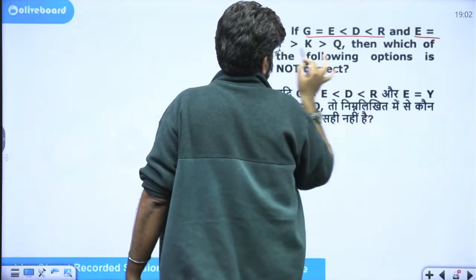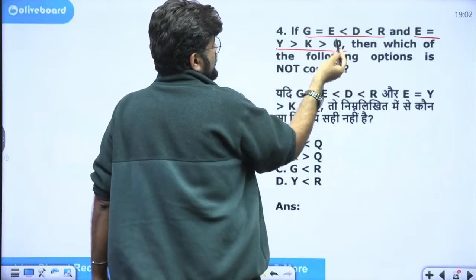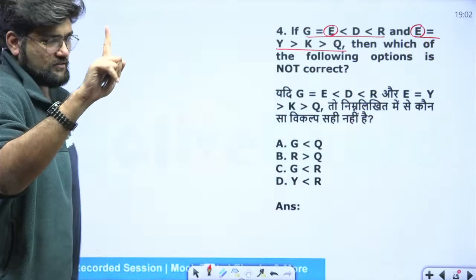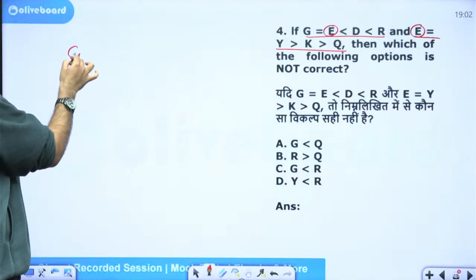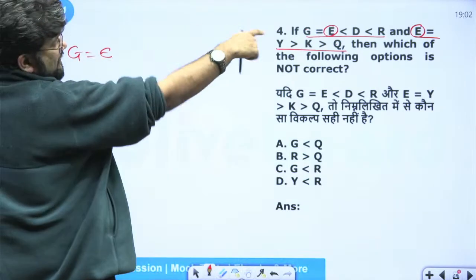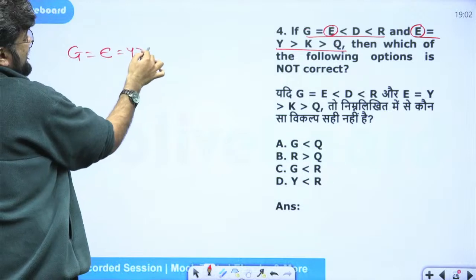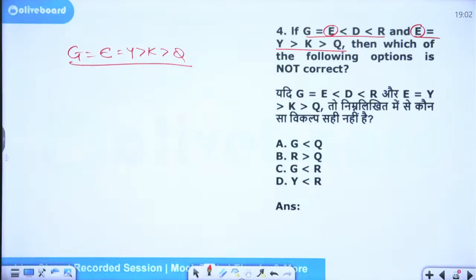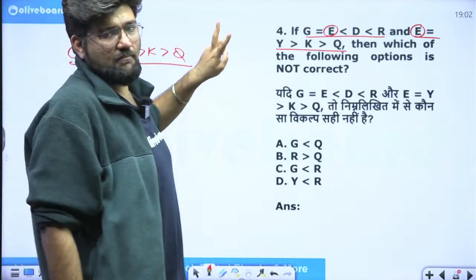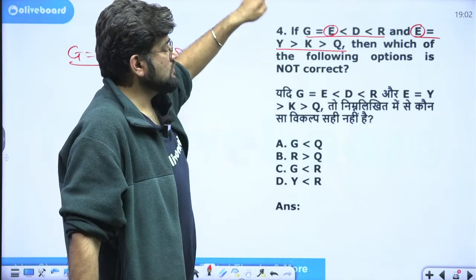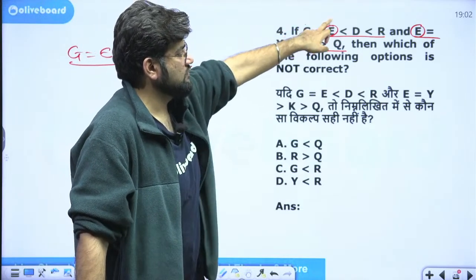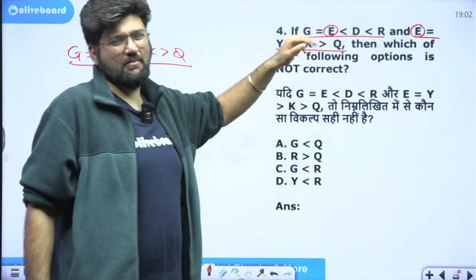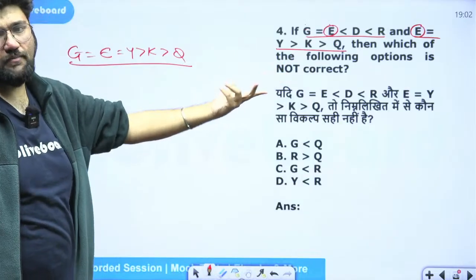So now we have 2 expressions here. We need to connect G and Q. We have only one common element E here. There are 2 approaches to this. Approach number 1, I will write it like this: G equal to E, and from E I will continue from there, E greater than K. So I can relate G and Q easily now. Approach number 2 is, I solve from G to E here and from E to here, and then I connect both of them. But that will take slightly more time. That might not be required.